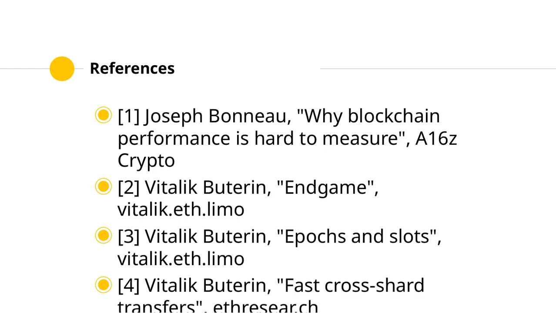This slide lists the references used in the presentation, providing sources for further reading and validation of the discussed concepts.